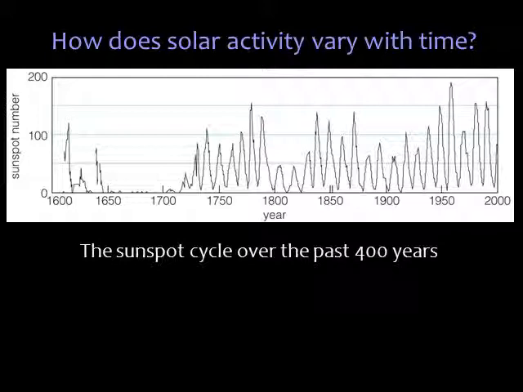This graph reconstructs the sunspot cycle over the past 400 years. Longer-term observations hint that the sunspot cycle can change more dramatically. Between 1645 and 1715, there were virtually no sunspots. This so-called Maunder minimum could be part of a longer-term cycle, or it could just be a fluke.